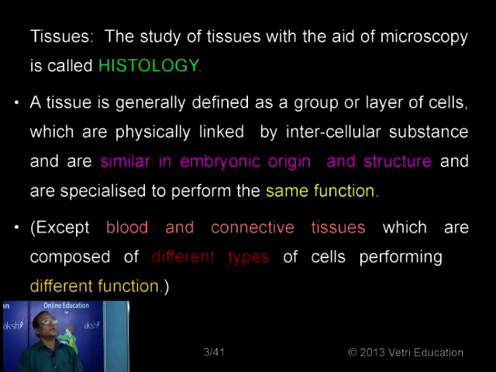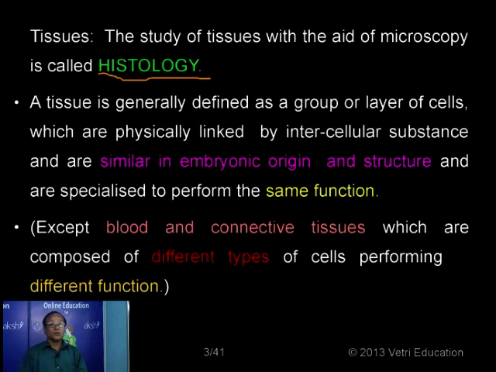Likewise, the branch of science dealing with the study of different tissues by using microscopy is called histology. So the study of tissues with the help of a microscope, by making slices of any animal organ, is called histology. So what do you mean by a tissue?